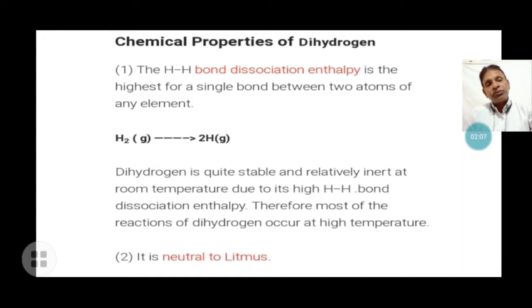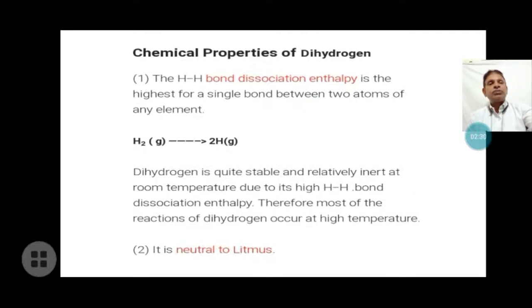Hydrogen reacts with almost all the elements in the periodic table, but the condition is high temperature. If high temperature is given, then the H-H bond is dissociated to perform the reactions. It is neither acidic nor basic, so it is neutral to litmus paper.